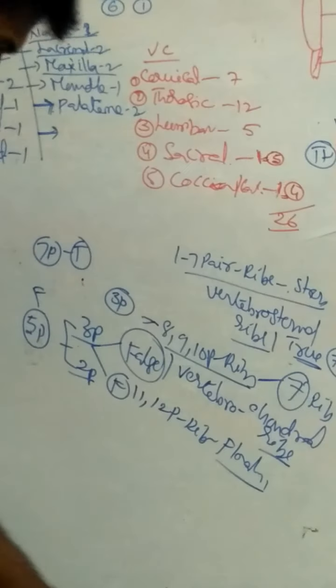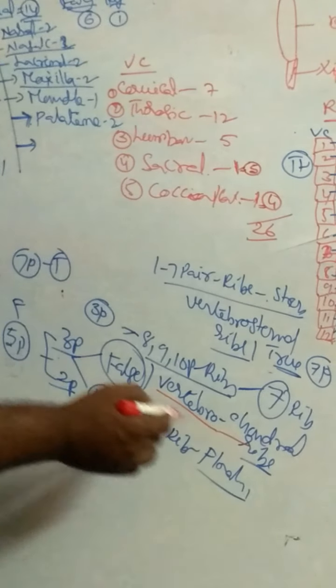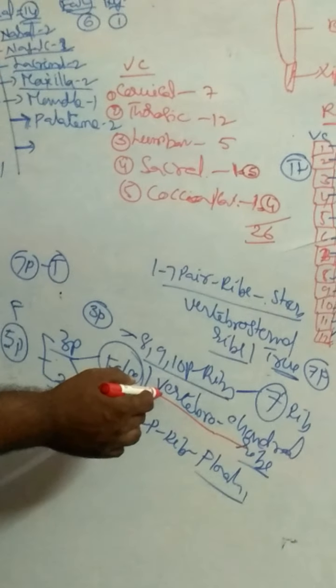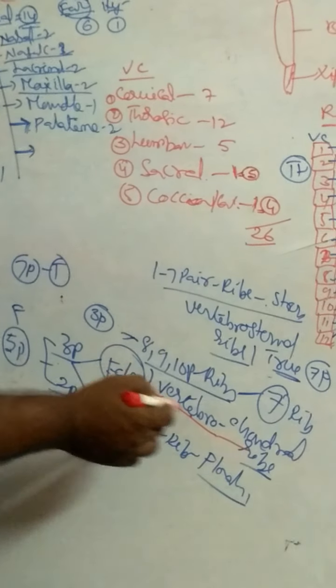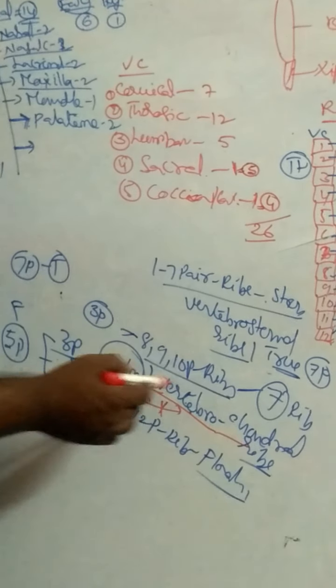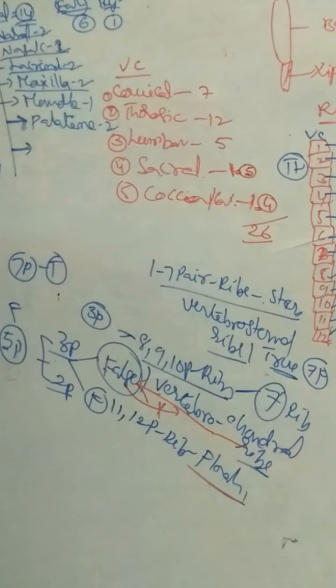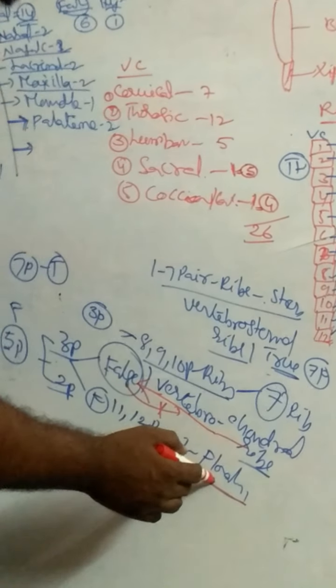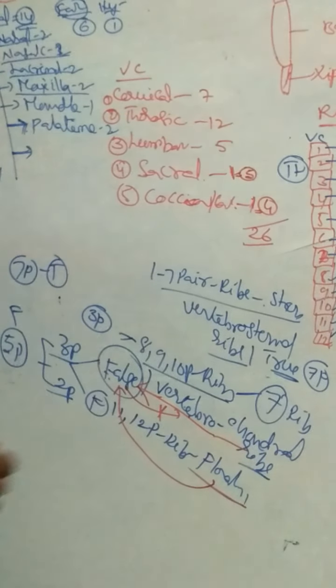Here, all vertebrochondral ribs are false ribs, but all false ribs are not vertebrochondral ribs. Why? Because some of the false ribs are vertebrochondral, some of the false ribs are floating ribs. Another one: all floating ribs are false ribs, but all false ribs are not floating ribs.